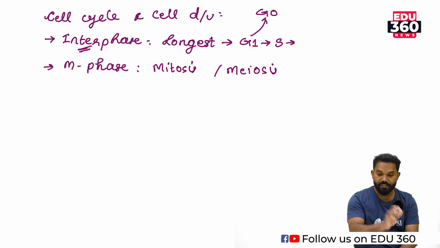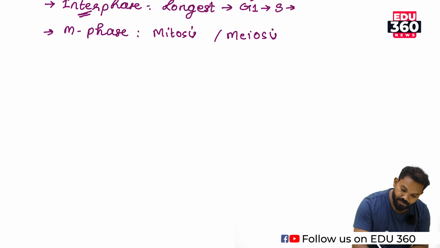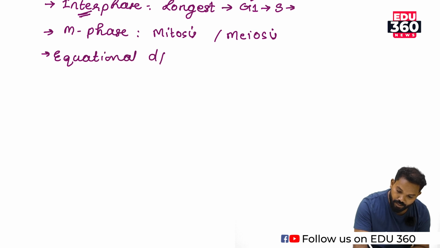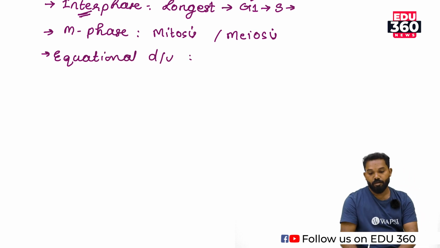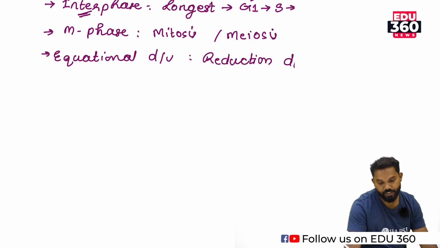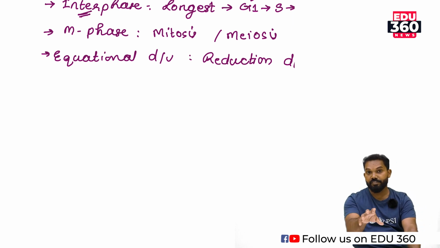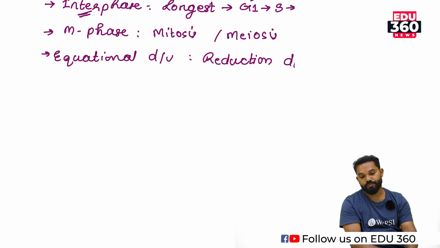These two are cell division processes, but mitosis is generally known as equational division. What is equational division? Meiosis is known as a reduction division. What is a reduction division? That means equational division and reduction division. Why is mitosis known as an equational division?